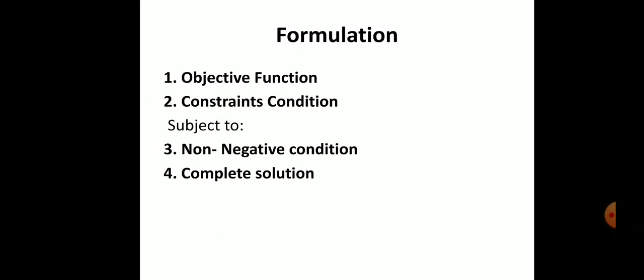First we will see how to do formulation for the problem. In the formulation, first we have to find the objective function. Second, the constraint conditions, that is, subject to. Third is the non-negative condition. And fourth is the complete solution, where we make a note of the information we have collected. These are the four steps in formulation. I will explain with an illustration.